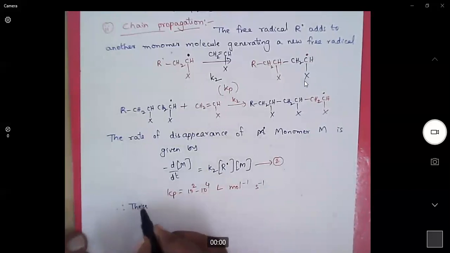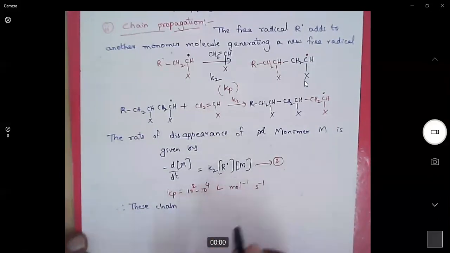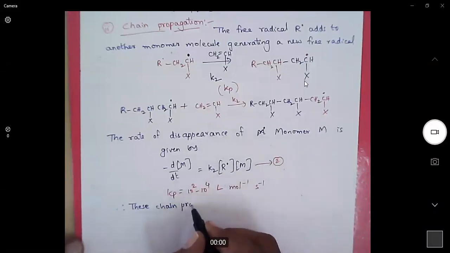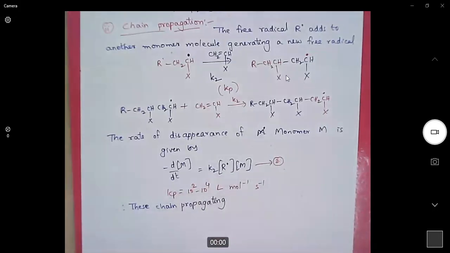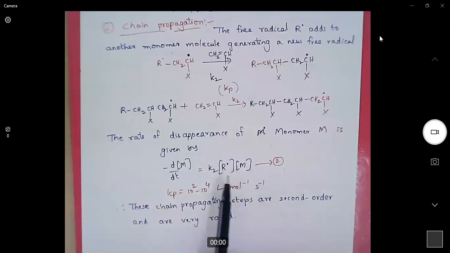Therefore, these chain propagating steps are second order in nature. That means two molecules are involved in the rate determining step, and they are very, very rapid in nature.